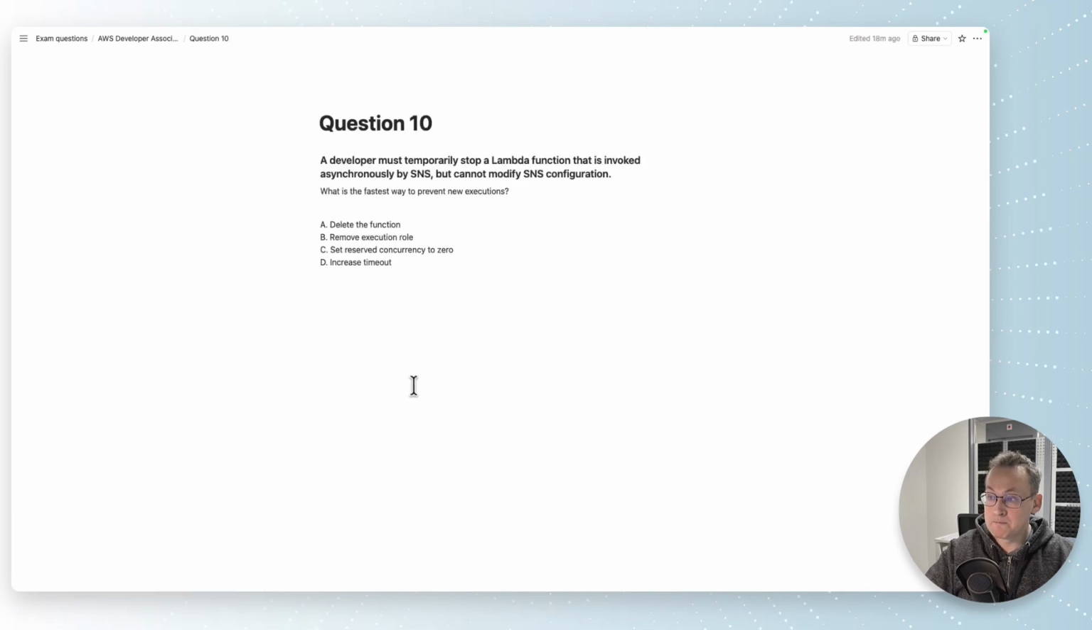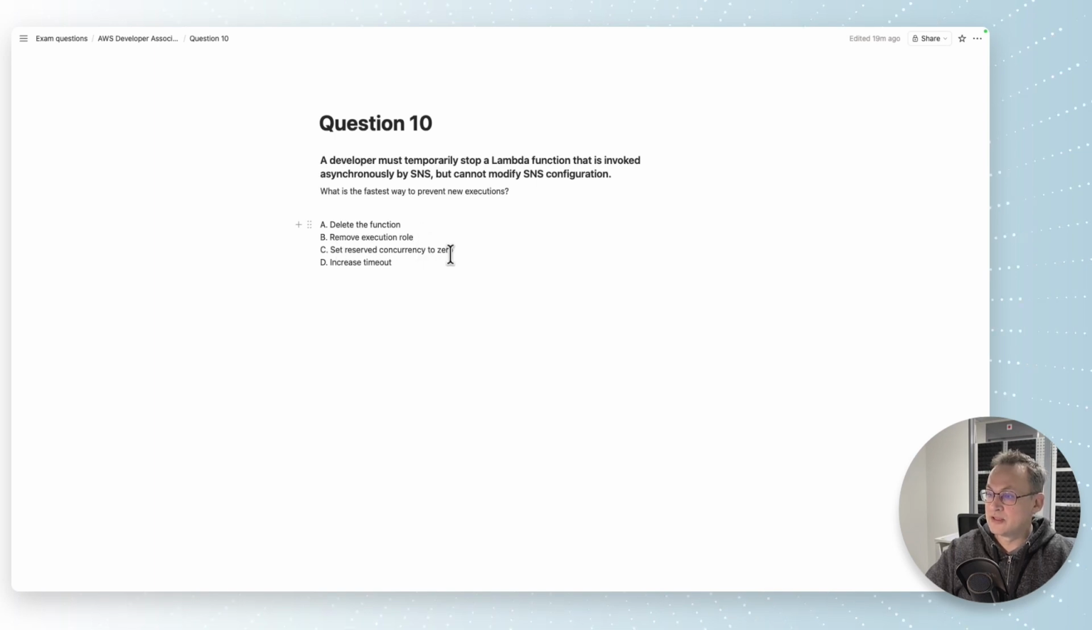Question number 10. A developer must temporarily stop a Lambda function that is invoked asynchronously by SNS, but cannot modify SNS configuration. What is the fastest way to prevent new executions? Yeah, we can delete the function. It will certainly work, but it is a pretty destructive action, and we're not sure if the developer has permissions to deploy another function, right? We can remove the execution role. It basically has the same effect as deleting the function, but we're not sure that we can deploy it later.